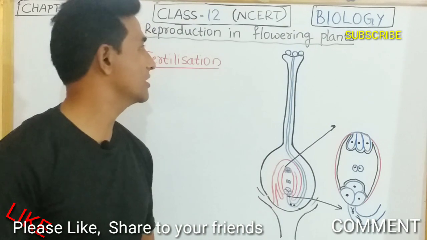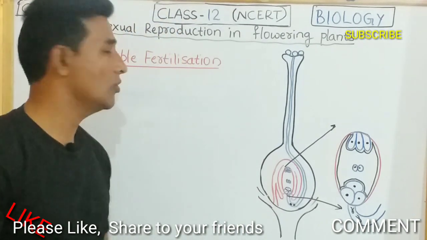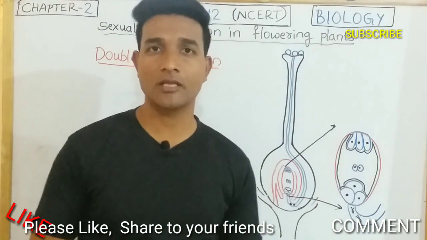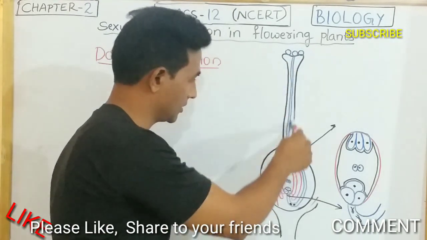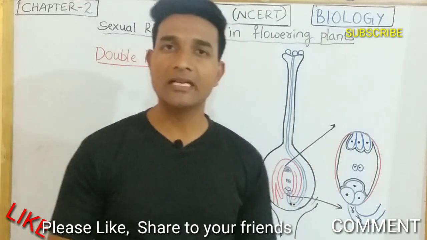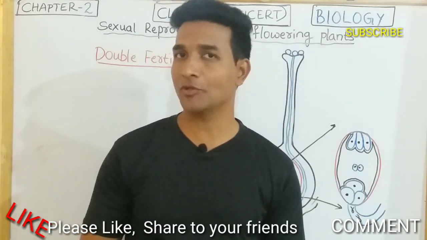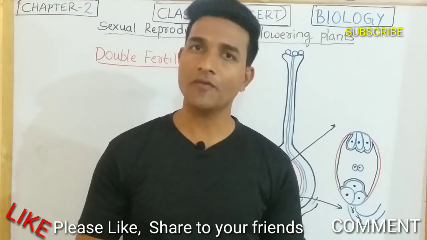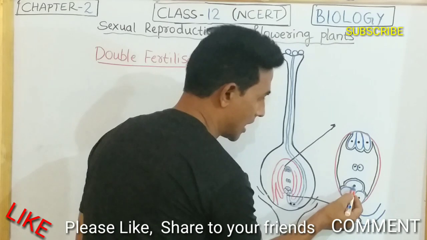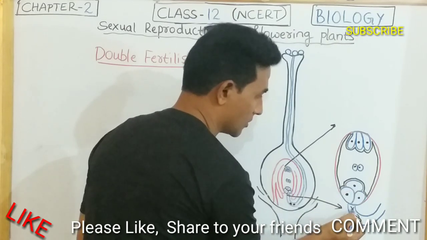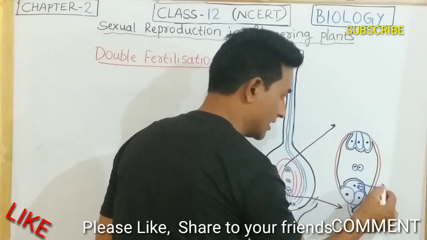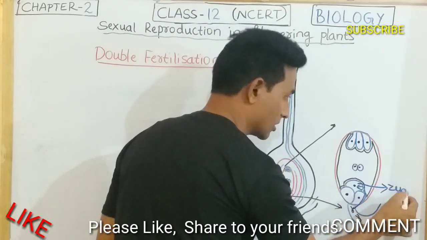So now we are going to discuss in this video about double fertilization. After the pollen tube enters and reaches one of the synergids, it releases two male gametes in the cytoplasm of the synergid, and one of them fuses with the egg cell. After fusion with the egg cell, it forms the zygote.